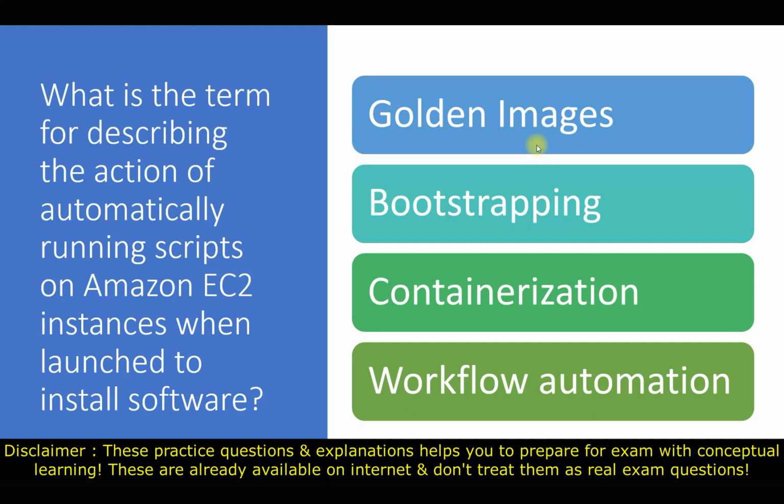Golden images are a kind of snapshot of our pre-configured EBS volumes, which we normally use to launch new instances, new EC2 instances, or new virtual machines, we can say. Whenever we launch our new instance, we can use our Amazon Machine Images, that is AMIs. So these are a kind of golden images we have.